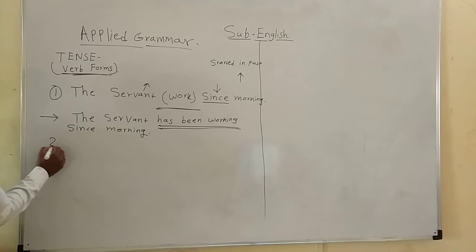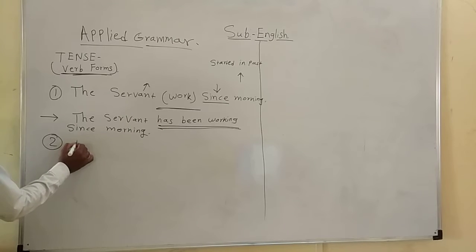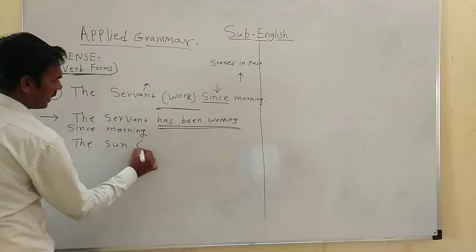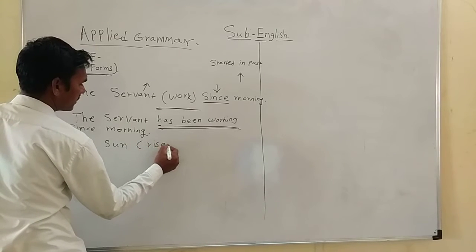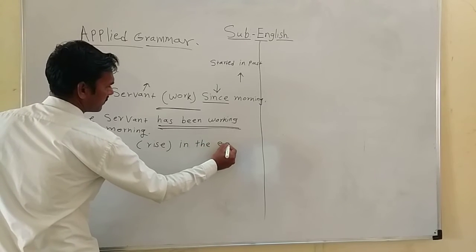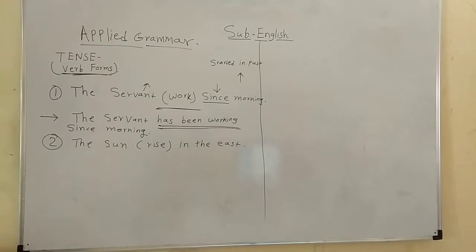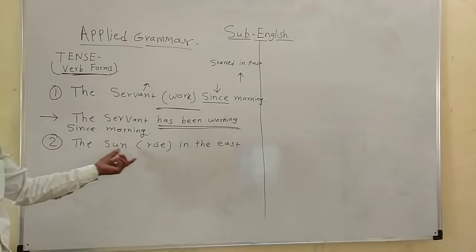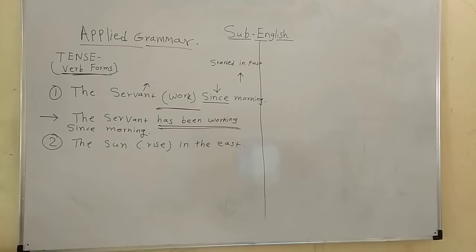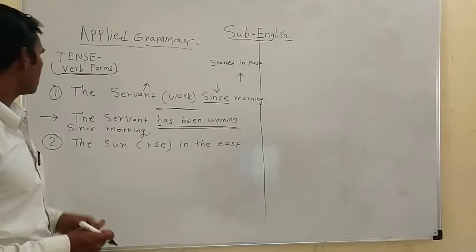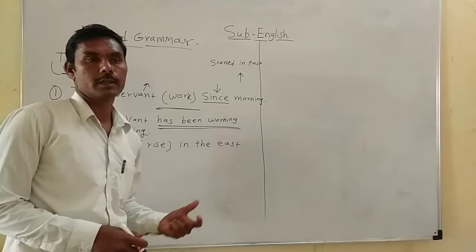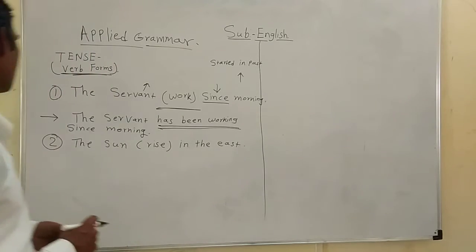Then the second sentence is: the sun (rise) in the east. We have to use the correct verb form in the given question.